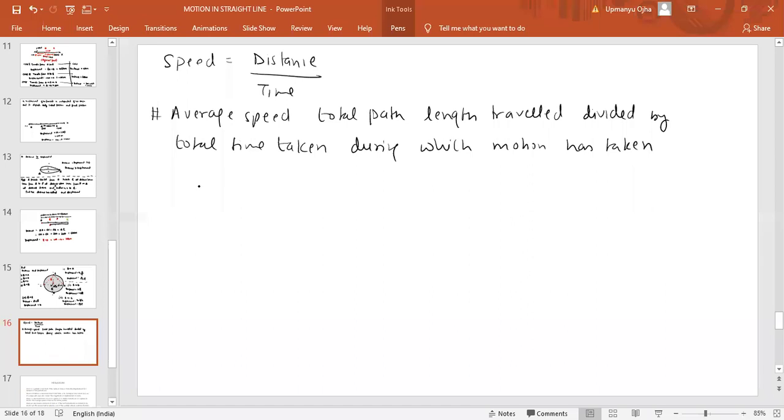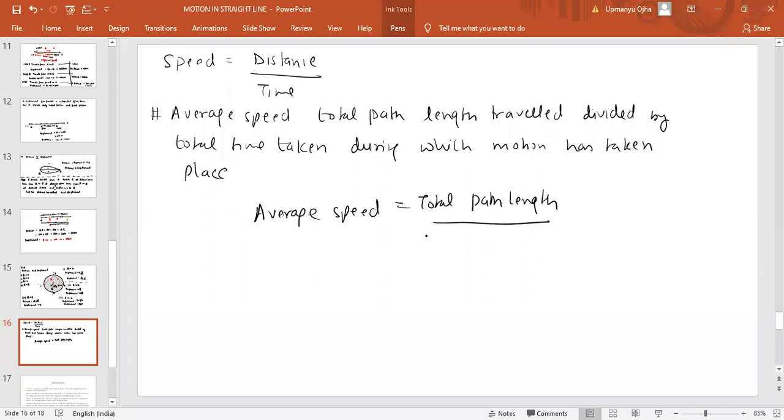Means if the body is in motion, then the total path length covered by the body divided by total time will give us average speed. Means for speed the motion should take place. If the body is stationary, then there will be no speed. So the motion should take place. So average speed is total path length by total time taken when the particle is in motion.